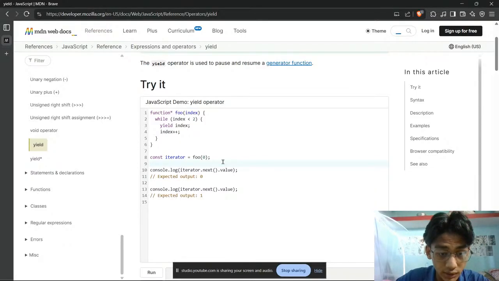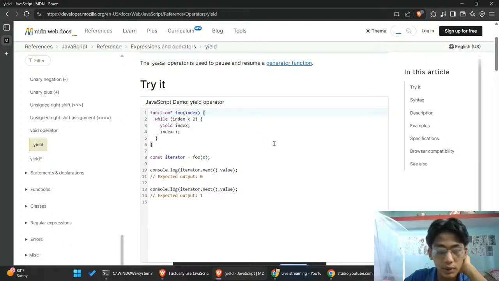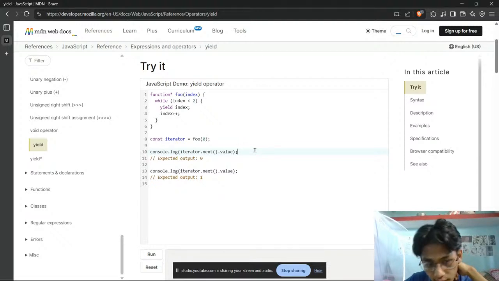So I don't know what it is going to do. Is it going to pause or resume? So next dot value. Oh, so I think until we call it, it will just pause. So iterator dot next dot value. What is it, man? I don't get it.